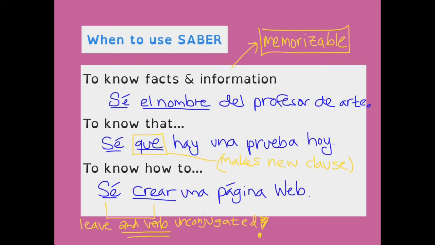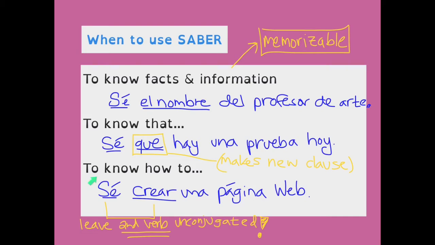It's kind of like if you were to make a sentence with when, it would do the same thing, or but, other conjunction words that would allow you to conjugate again. Those work in a similar fashion. But again, que, being a relative pronoun, gives us the ability to conjugate a second time due to making a new clause or portion of the sentence. So back to where we were. To know that. So in this example, sé que hay una prueba hoy. I know that there is a quiz today. So anytime we want to start a sentence with someone knows that, and then other information, voila, saber.